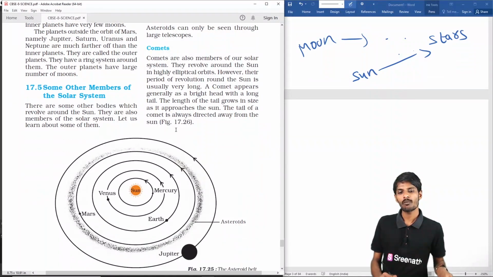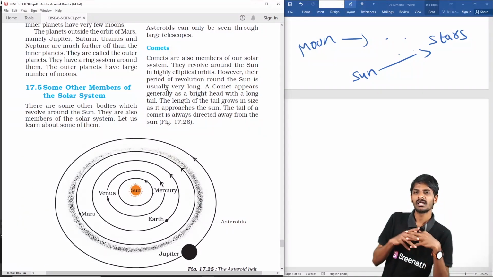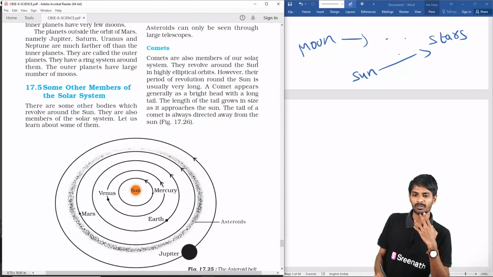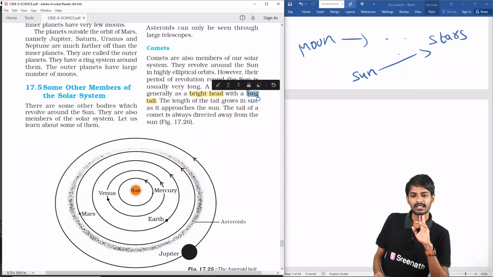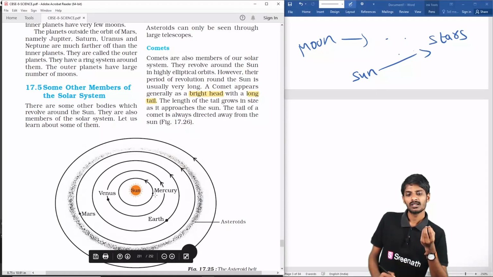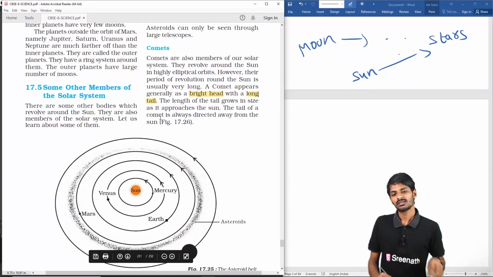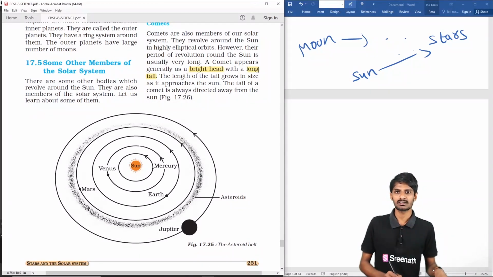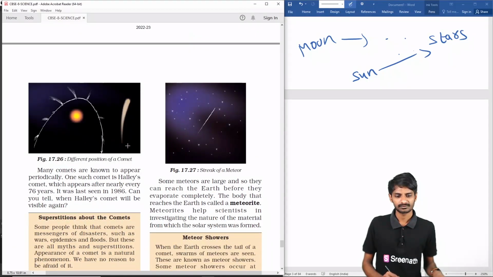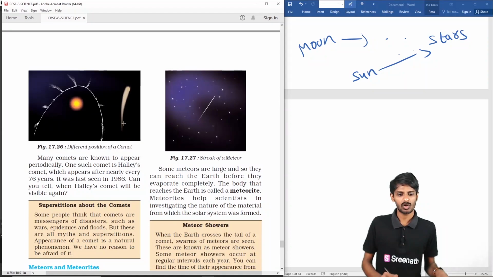Okay, and comets are also members of our solar system. They have highly elliptical orbits. Their period of revolution is very long, students, and a comet appears like a bright head with a long tail. The length of the tail grows in size as it approaches the sun. As it is approaching the sun, its tail increases in size. The tail of a comet is always directed away from the sun. Okay, so these are the different positions of the comet.